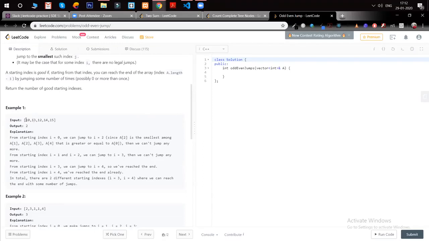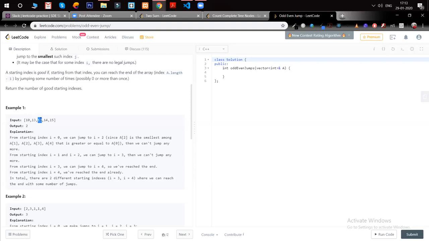For this case, we are given an integer array, and we have to reach the last index, right? So one possible starting index will be the last one itself. Let's say we are starting from 10, then the first jump will be an odd jump. In case of an odd jump, we check the numbers greater than 10. The numbers greater than 10 are 13, 12, 14, 15. But we have to take the smallest number which is greater than 10, so it's 12. So we will jump to 12.